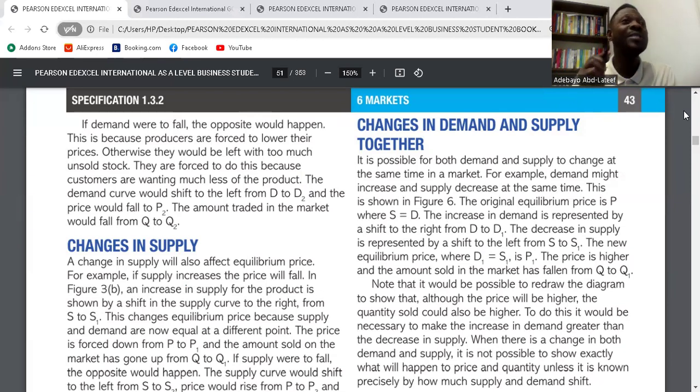So a fall in the quantity demanded of the product would reduce the quantity sold in the market from Q to Q2. And as a result of that, the price will fall from P1 to P2. Do you get it? Yes. So that would reduce the equilibrium price.